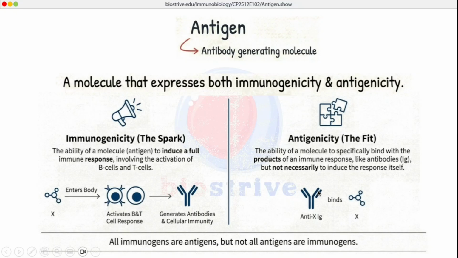Now these CDRs are the specific sites on the antibodies which are recognizing the epitopes on these antigens. Antigens have epitopes and antibodies have paratopes. Those regions of CDRs which are binding with these epitopes are considered as paratopes.